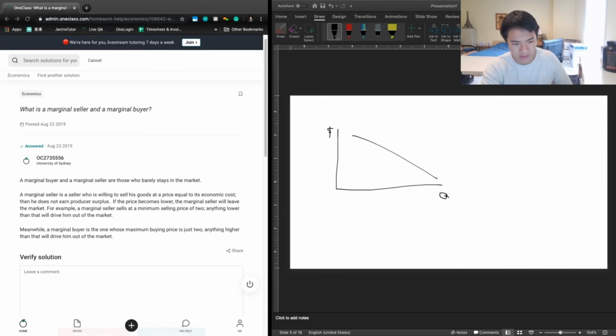For example, a marginal seller sells at a minimum selling price of 2. Anything lower than that will drive him out of the market. Meanwhile, a marginal buyer is the one whose maximum buying price is just 2. Anything higher than that will drive him out of the market, right?